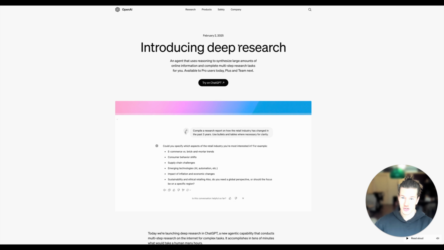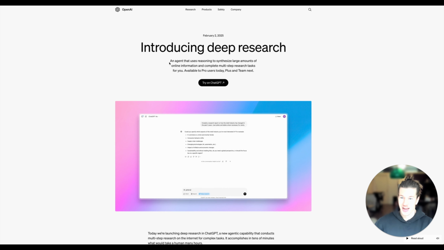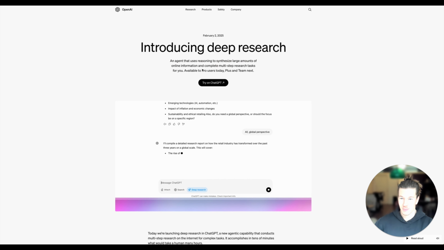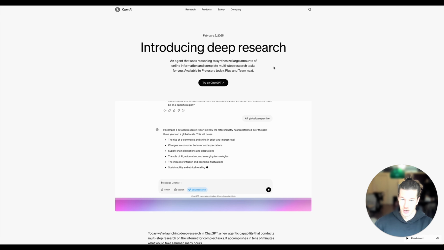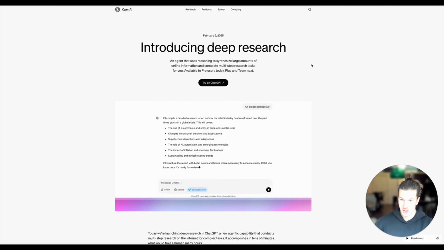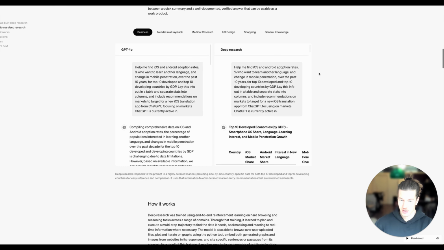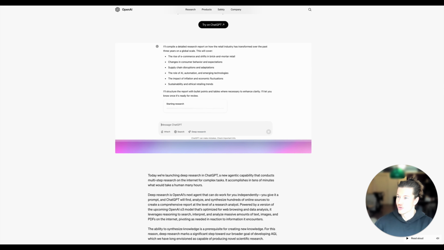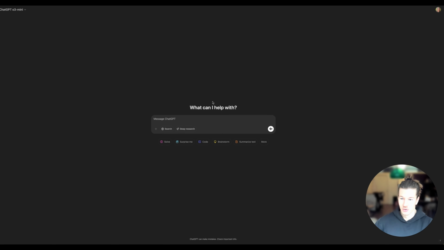Introducing deep research, February 2nd. An agent that uses reasoning to synthesize large amounts of online information and complete multi-step research tasks for you. Available to Pro users today, Plus and Team next. All right, so let's just play around with it. I don't have time to read all the stuff. Let's just go to ChatGPT and play around.